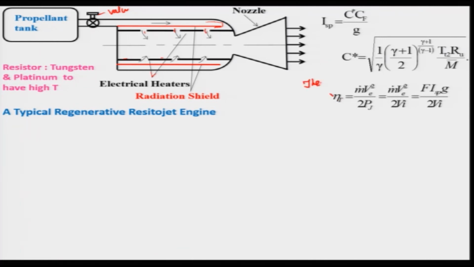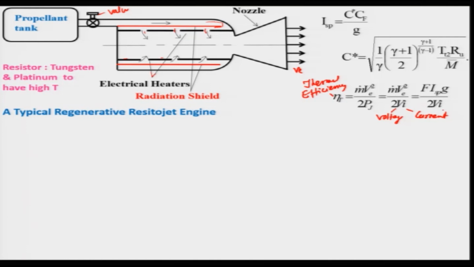This is the thermal efficiency, which is the ratio of the kinetic energy, that is m dot Ve square, where Ve is the exit velocity from the nozzle, divided by P. P is the power being supplied as electrical energy, and that is nothing but your voltage times your current.